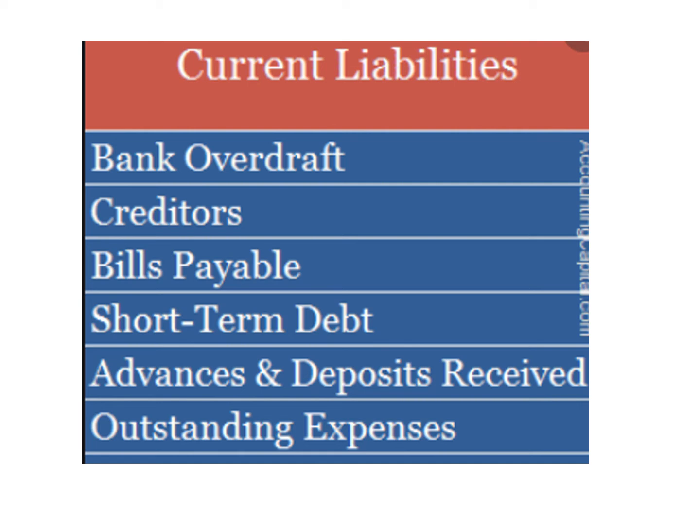That also becomes a liability. Some outstanding expenses, when expenses are due but not paid, are also a liability of the company. So these are the current liabilities.